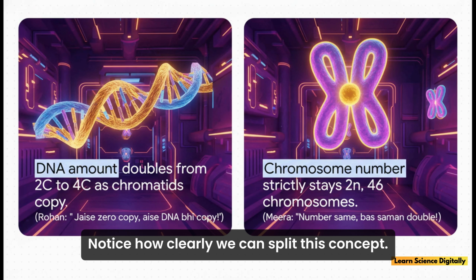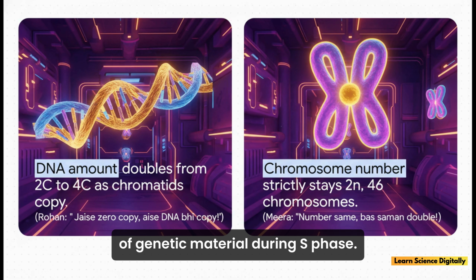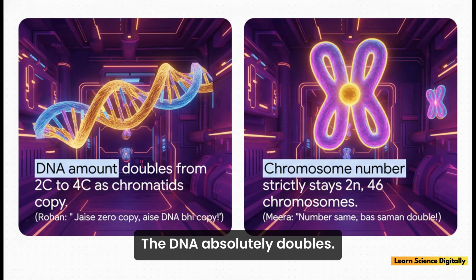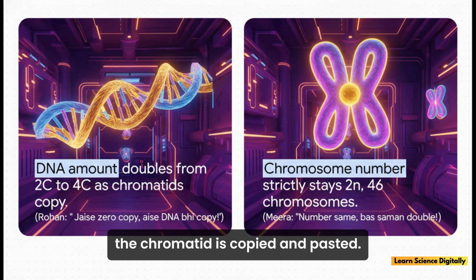Notice how clearly we can split this concept. First, let's focus on the actual amount of genetic material. During S phase, the DNA absolutely doubles. We go from 2C to 4C because every single thin string of DNA, the chromatid, is copied and pasted.